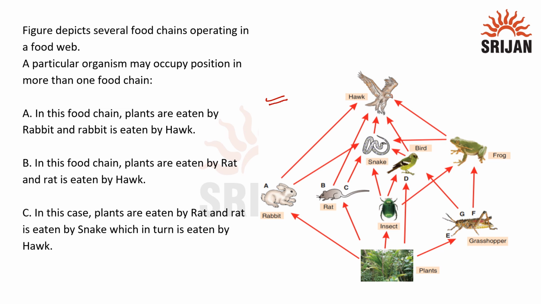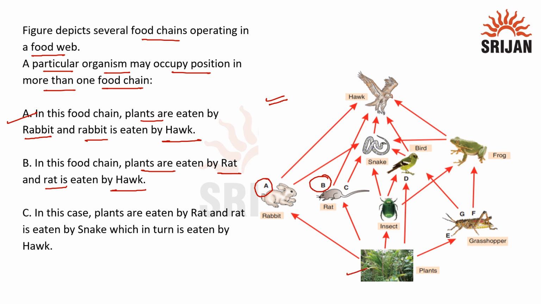This figure depicts various food chains that are operating in a food web, and a particular organism may occupy a position in more than one food chain. Let's take a look at each food chain one by one. So food chain A: plants are eaten by rabbit and rabbit is eaten by hawk. In food chain B, plants are eaten by rat and rat is eaten by hawk. So here we have plants eaten by rat and rat eaten by hawk.